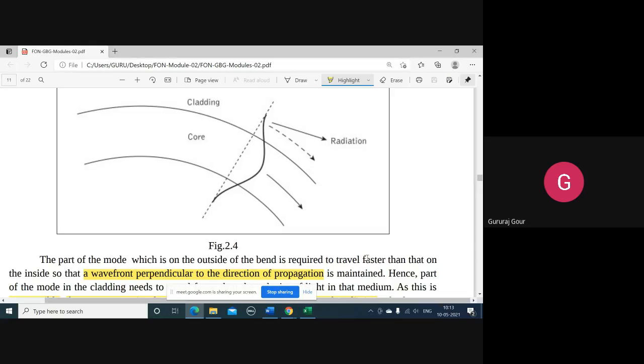But at the bent portion of the optical fiber, to understand this at your level, think of when you are moving on a bike with some particular velocity. On a plain road you move at some velocity, and whenever you get a bend or curve, you try to reduce the velocity.